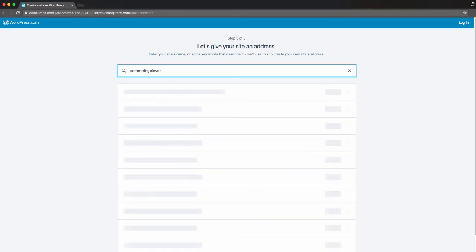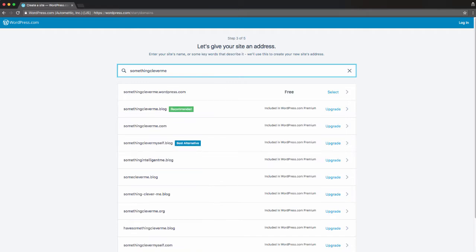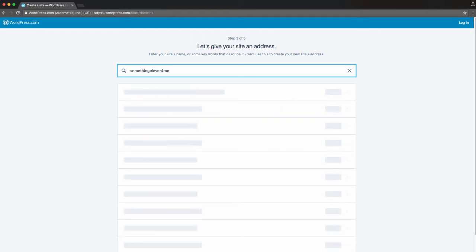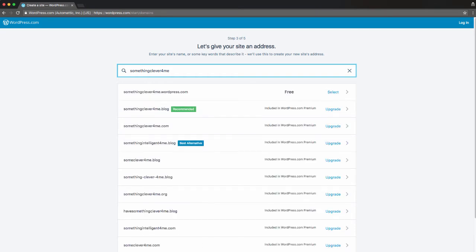You can have capital, but you can't have spaces. And so it's going to look through and it's going to say, okay, is that available? And sometimes it's not going to be available. And you'll have to insert something in there to make that work.